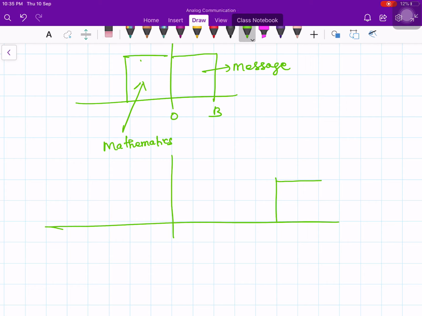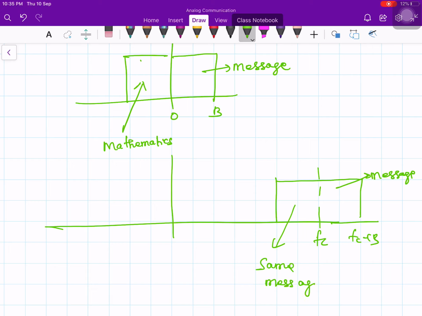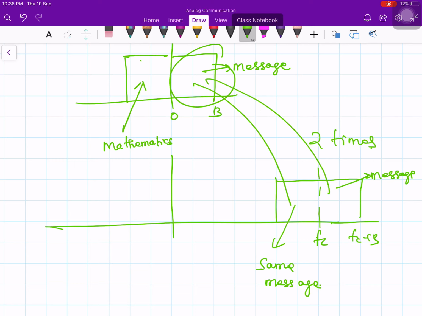Here I have this part, which also contains the message, from fc to fc plus B, and unfortunately this part also contains the same information, the same message. That means you are transmitting this portion 2 times unnecessarily. The lower sideband contains the same information as this one, and the upper sideband also contains the same information.